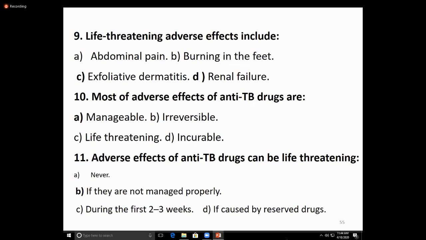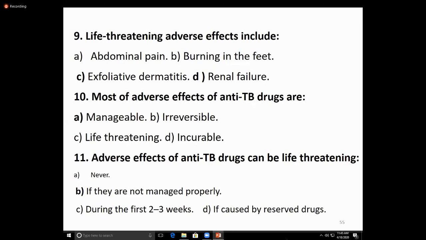The second important drug is rifampicin. It is a derivative of rifamycin, a first line tuberculosis drug. It kills intracellular and extracellular bacilli. And it is the only agent that acts on all types of bacillary subpopulations. So that's why rifampicin is also called a sterilizing agent. And the mechanism of action: rifampicin binds with the bacterial DNA-dependent RNA polymerase and inhibits RNA synthesis. And it is also a bactericidal agent.